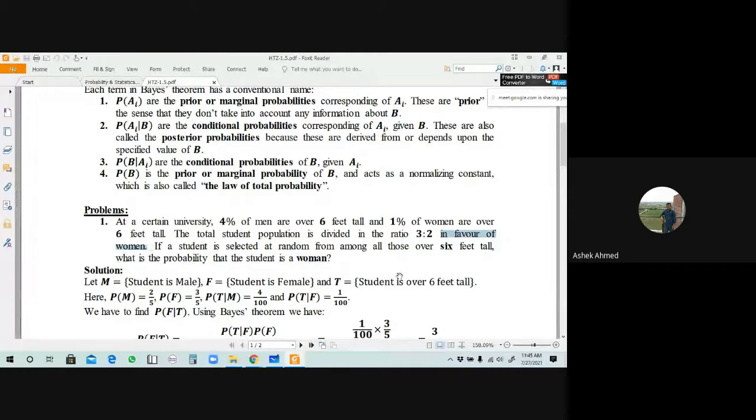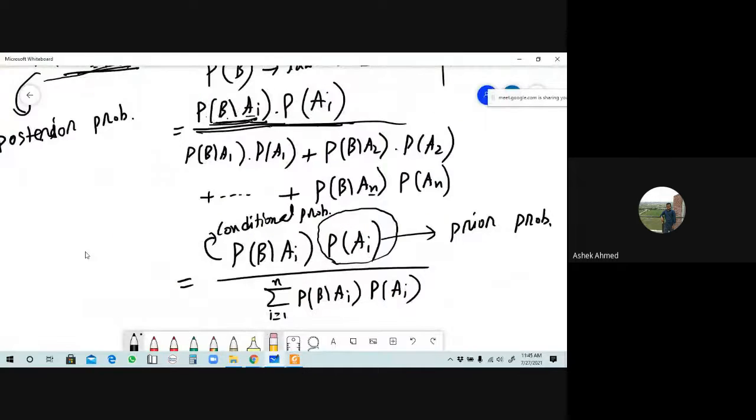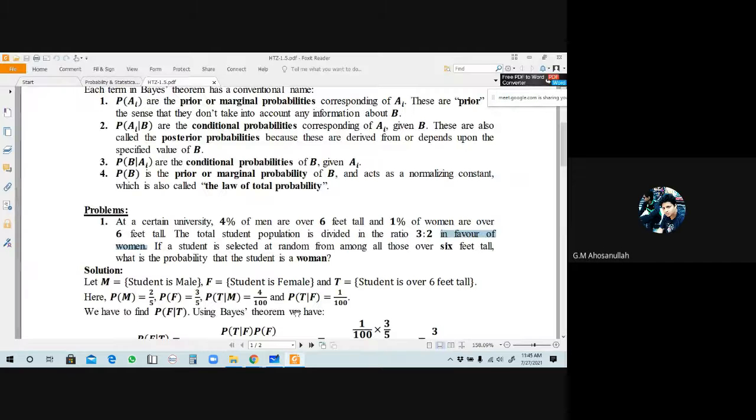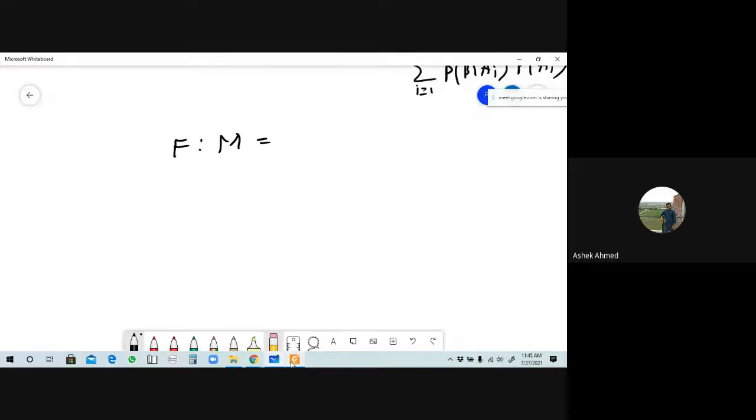So female to male is 3:2. From here, can you say what the total number of female students will be?